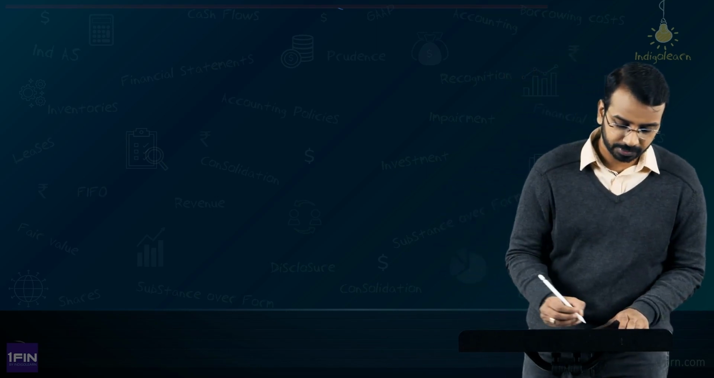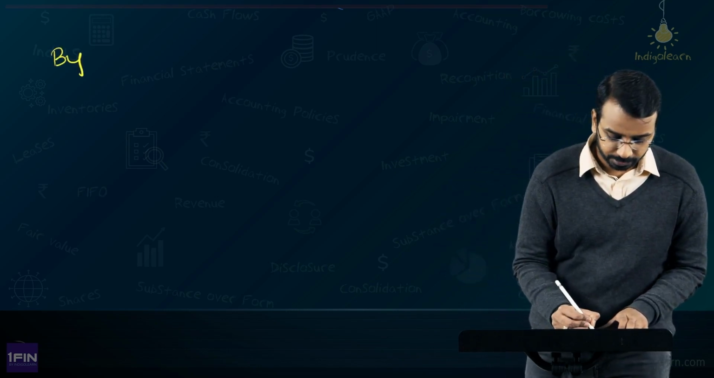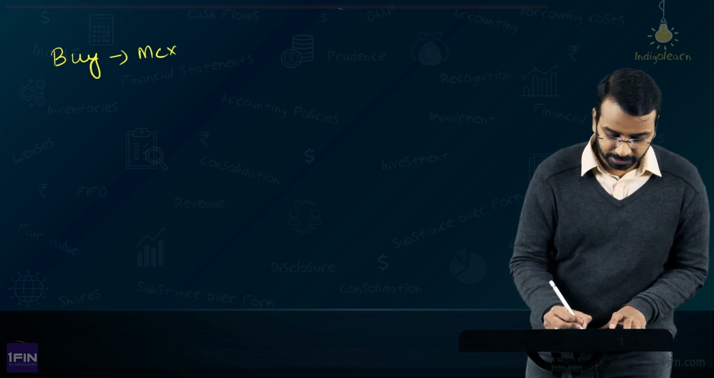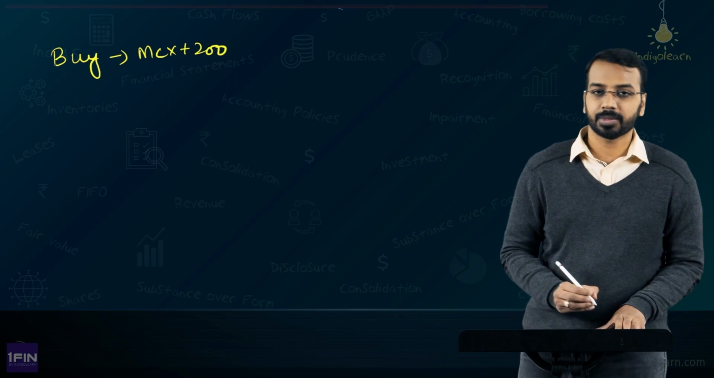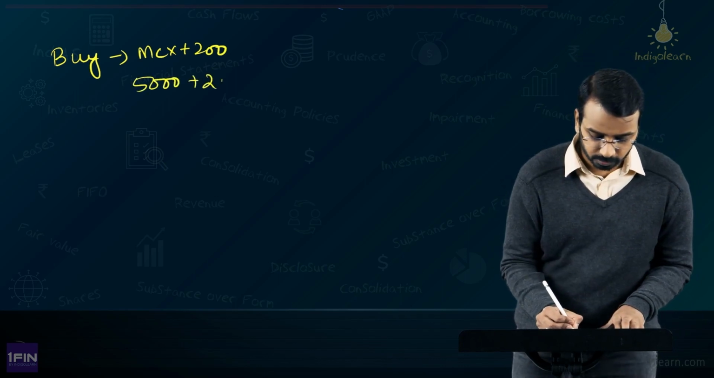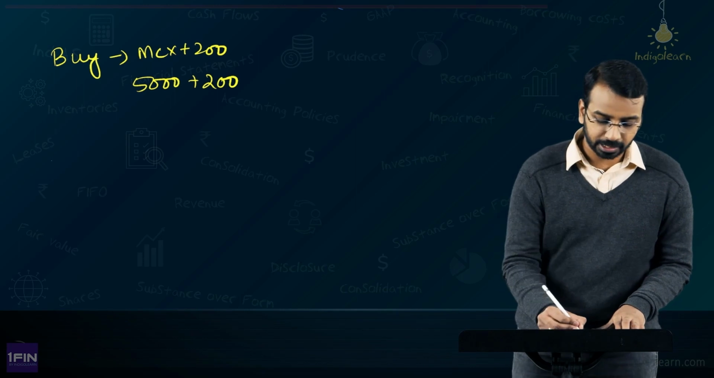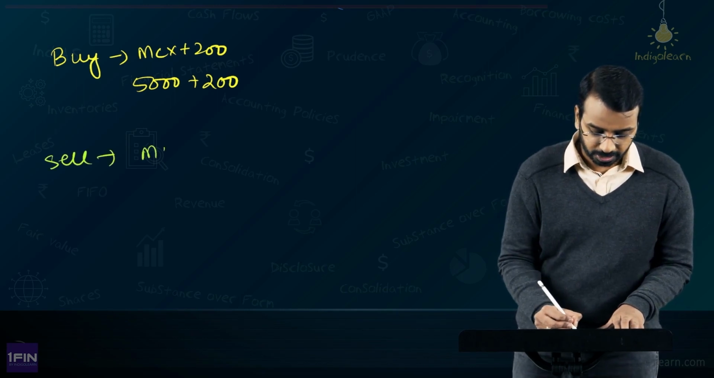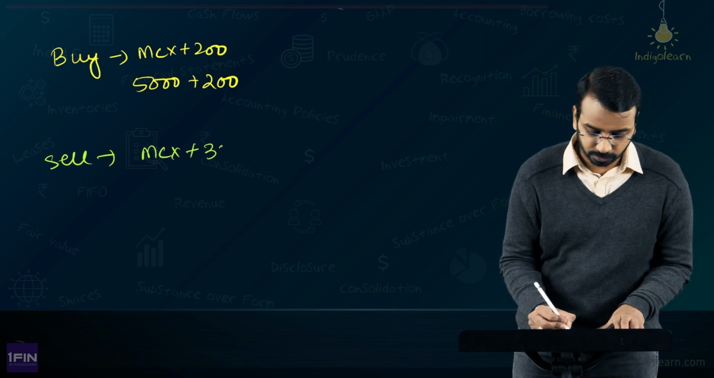Now, how can we bring hedging into these kind of transactions? So, as I told you, the model is to buy at MCX plus 200. So, say you have bought at 5,000 plus 200 and you sell at MCX plus 300.